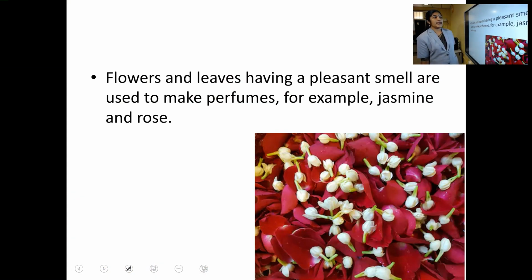Flowers and leaves having a pleasant smell are used to make perfumes. For example, jasmine and rose. Which all flowers are used here? Jasmine, rose, etc.